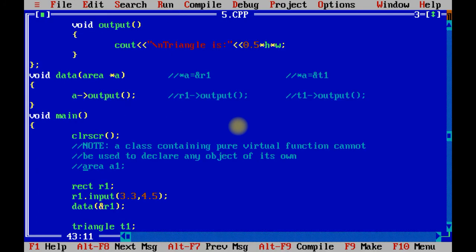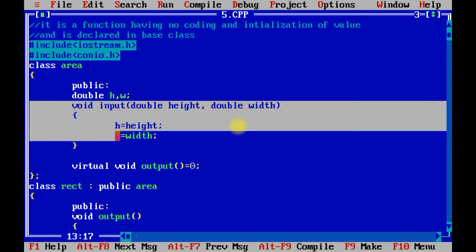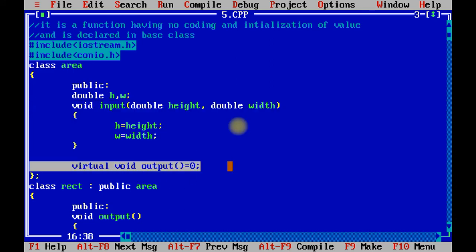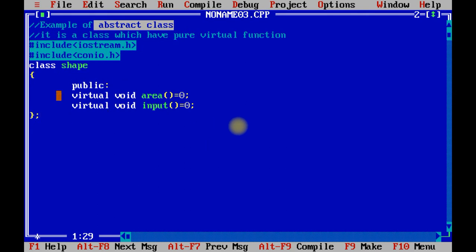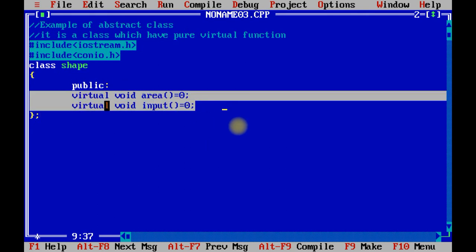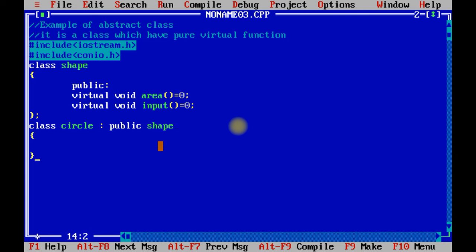Let me repeat once again. Over here in our previous program, we declared class area which contains a non-virtual function as well as a pure virtual function. But when you have a requirement where you need to declare any function as a pure virtual function, or you need to declare a class which contains only pure virtual functions, that concept is known as an abstract class. Now we are going to create class circle, and inside class circle we are going to inherit public shape.